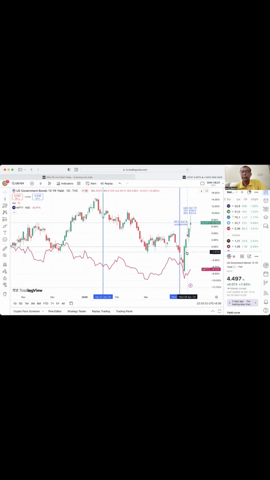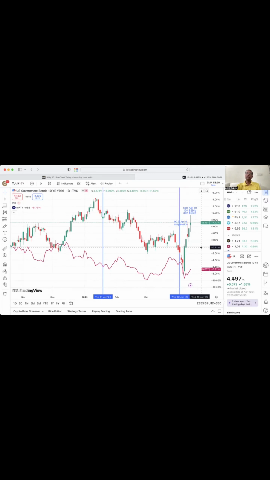Whenever it took effect, that day, the yield reduced drastically. Whenever the yield reduced, our market, our Nifty, increased. While the yield reduced, the investors got some relief.